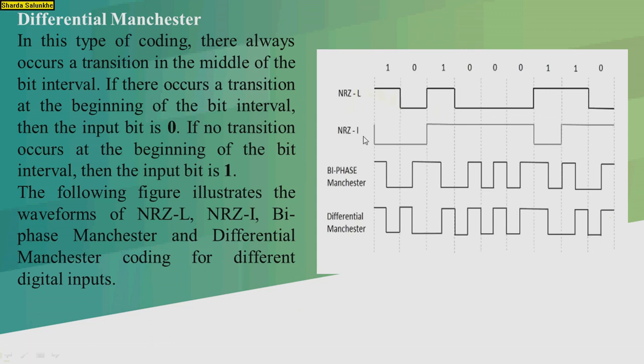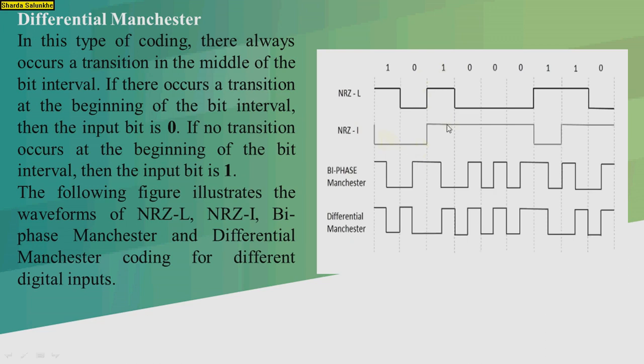So NRZ-L, NRZ level, and NRZ inverted. 1 is represented as the presence of a pulse, 0 is represented as the absence of a pulse. Again 1 0 0 1 1 0. For the inverted one, 1 is represented as a transition, and 0 as no transition.